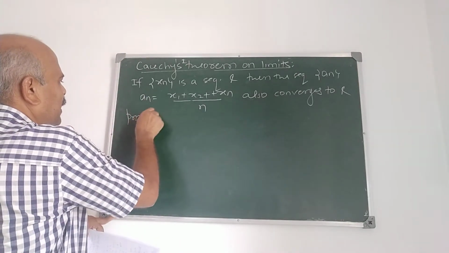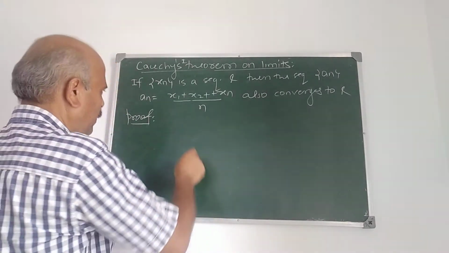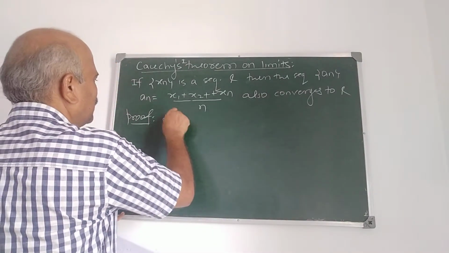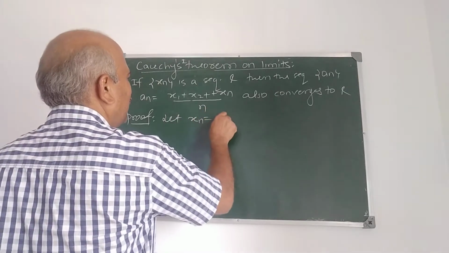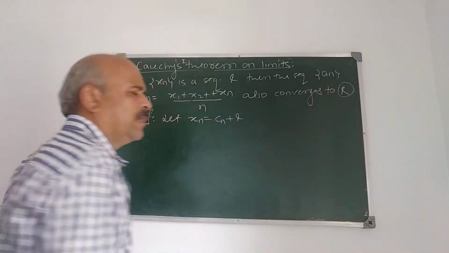Proof of the theorem, I explain: we define xn as Cn plus L. L is this L only.